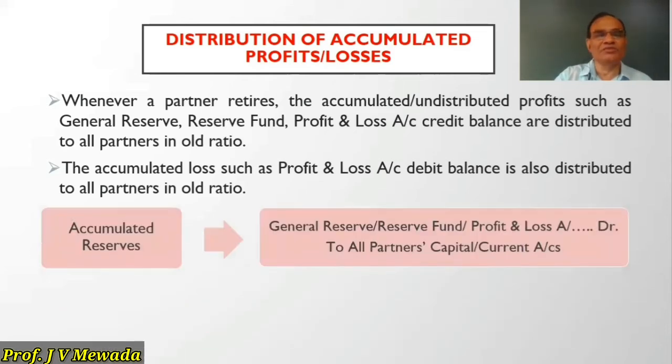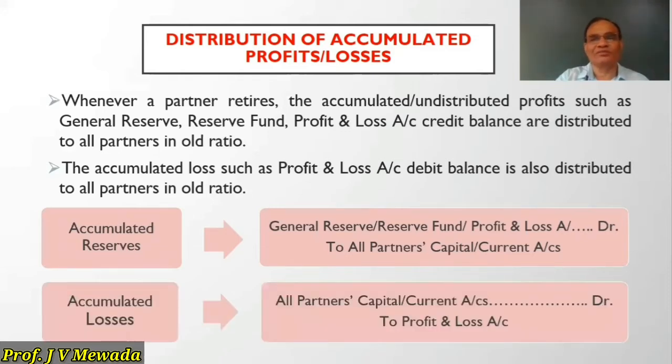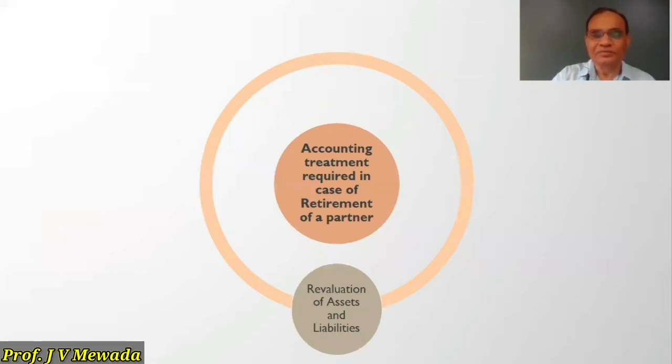So we have the entries. For accumulated reserves: reserves account debit to all partners' capital or current account in the old ratio. If accumulated loss: all partners' capital or current account debit to profit and loss account. So this is the same as admission.